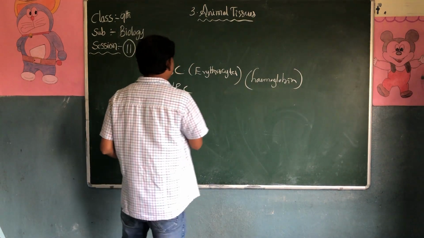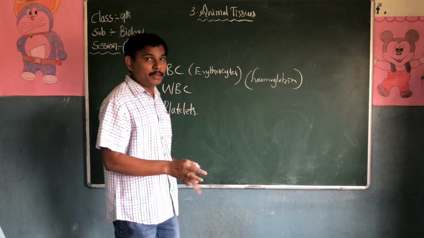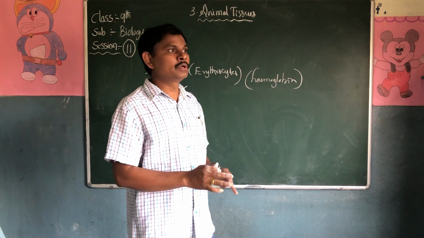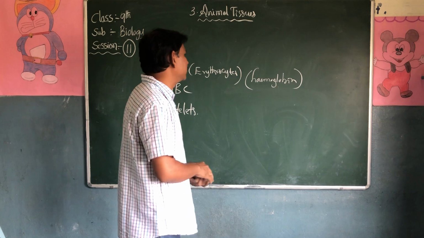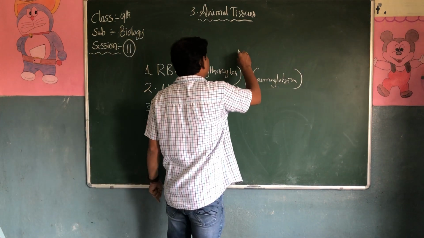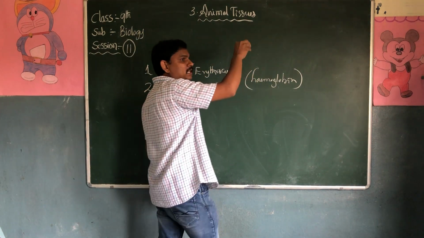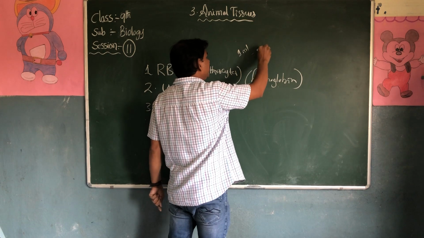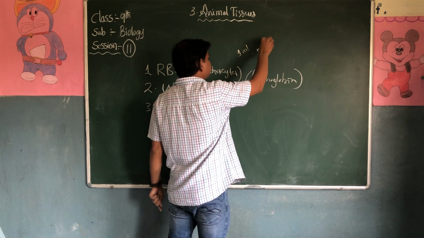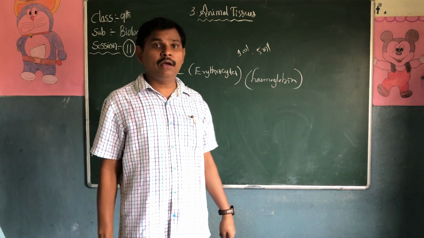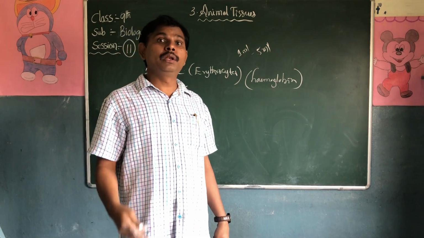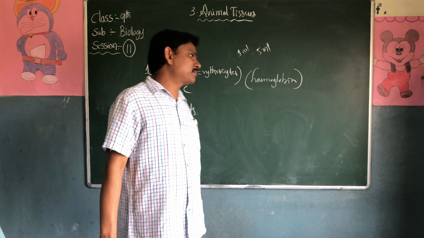So that is the difference. This hemoglobin carries oxygen to the various parts of the body. In 1 ml of blood, there are 5 million red blood cells.